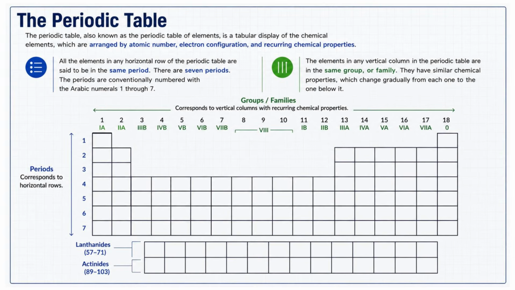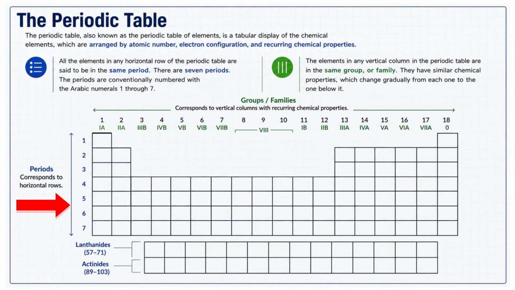So let's first look at the horizontal rows. These rows are called periods. There are 7 periods in the modern periodic table. Periods are simply numbered from 1 to 7, and every element in the same horizontal row belongs to the same period. As we move from left to right across a period, the atomic number increases 1 proton at a time.